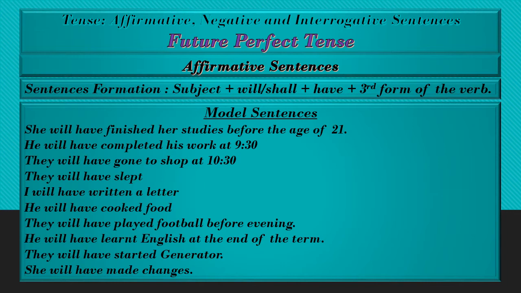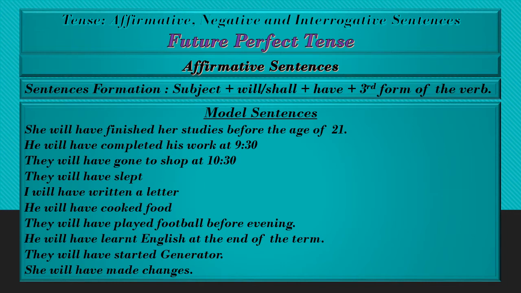Now I am giving you the model sentences of positive form. Model sentences. 1. She will have finished her studies before the age of 21. 2. He will have completed his work at 9:30. 3. They will have gone to shop at 10:30. 4. They will have slept. 5. I will have written a letter.